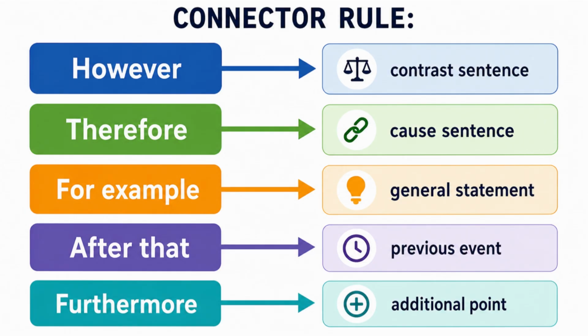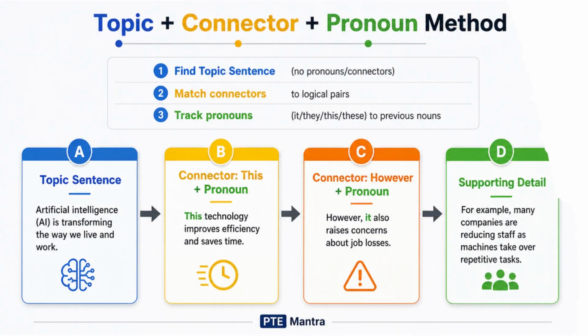Here is the PTE Mantra fix. Underline every connector. Map them. If a sentence starts with however, the previous sentence must contain an opposing idea. If a sentence starts with for example, the previous sentence must be a general statement. Connectors are your roadmap. The topic plus connector plus pronoun method is the most reliable PTE Mantra technique for reorder paragraphs. Here is how it works.